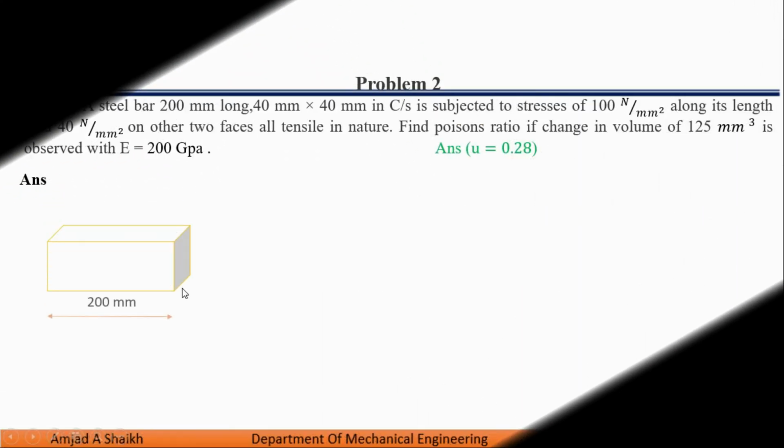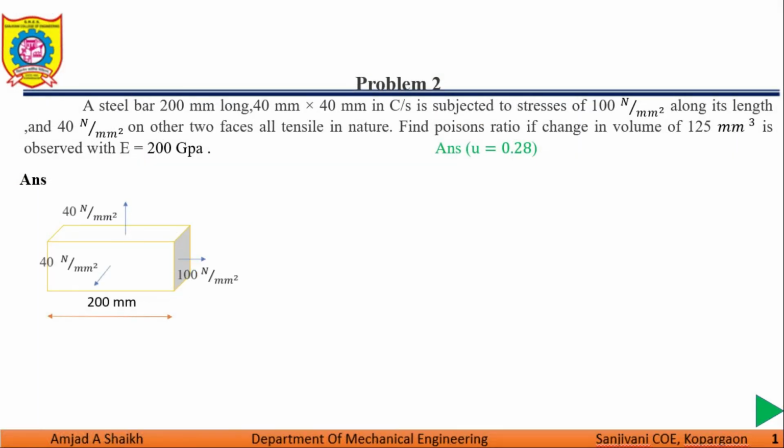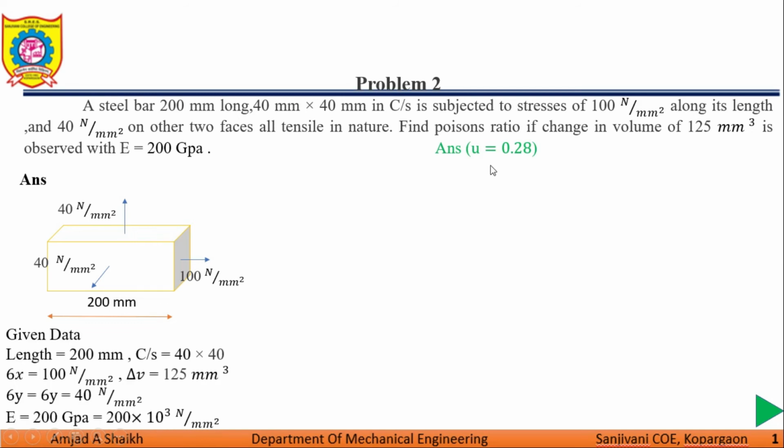A steel bar of 200 mm length is given, subjected to 100 Newton per mm square along its length. Next, 40 Newton per mm square on the other two faces. All are tensile in nature. 100 Newton per mm square along its length, and the other two are 40 Newton per mm square. All are tensile in nature. Find the value of Poisson's ratio if the change in volume is 125 mm cube and the E value is 200 gigapascal.